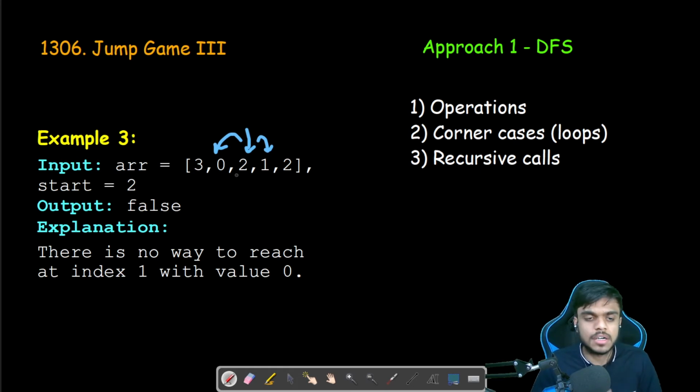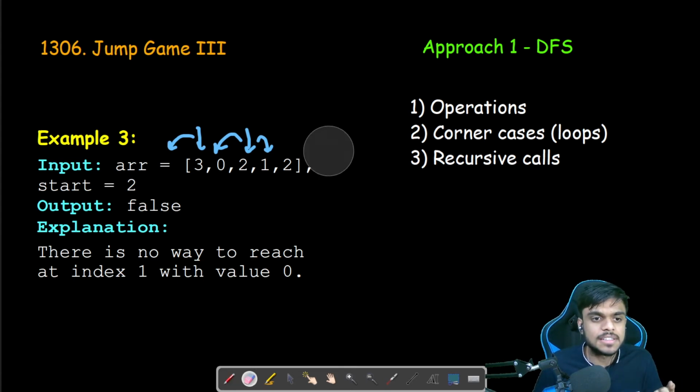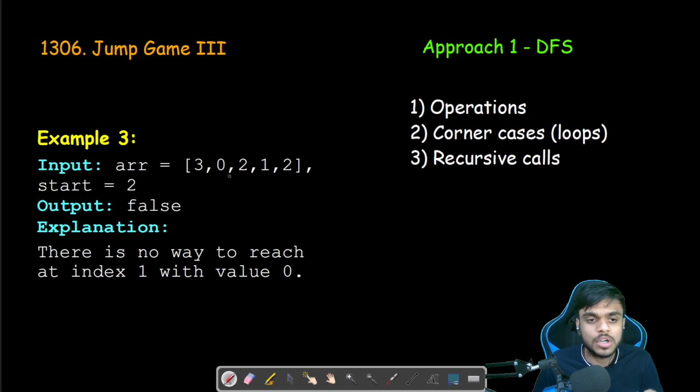Before that, I want you to also think of the corner cases. There are two things in corner cases. First are the boundary validations that we saw. If we are at the first index, then we cannot go back. Those are the validations that we need to add. The second is that we do not enter infinite loops, because there could be a possibility that we never reach an index having value 0, so we would keep on traversing again and again over things we have already done.